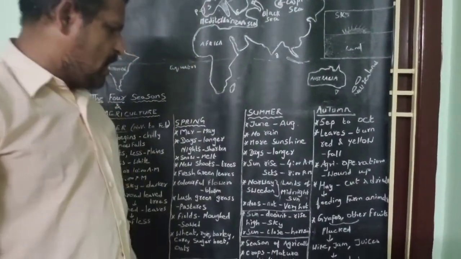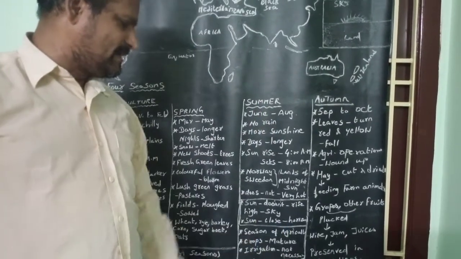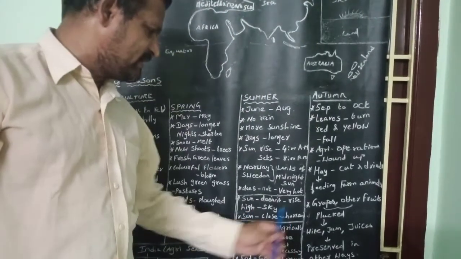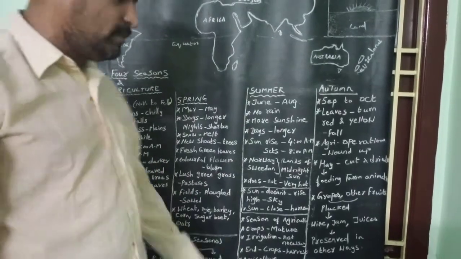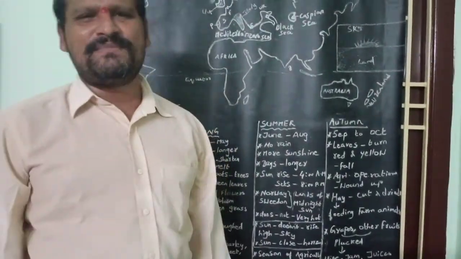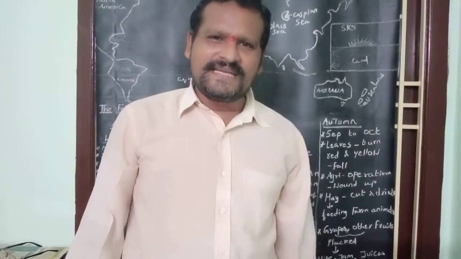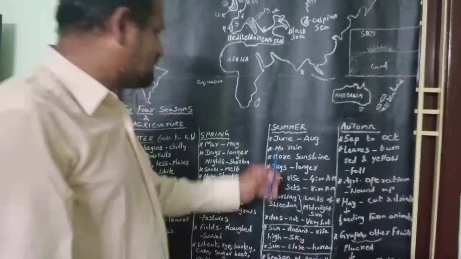Okay, children. Now, the summer season in the Europe continent is a season of agriculture where crops get matured. Irrigation is not necessary during summer season.